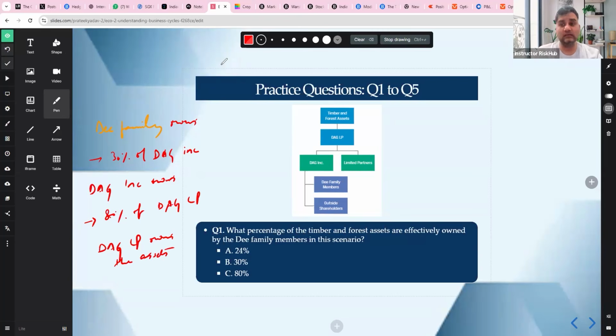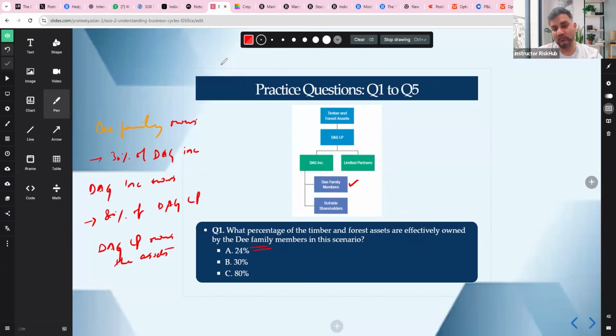Now, the question asks what percentage of timber and forest assets are effectively owned by the D family. So what is the effective ownership? The simple point is that DAG Inc. owns 80% of DAG LP, and DAG LP owns the asset. The D family owns 30%.